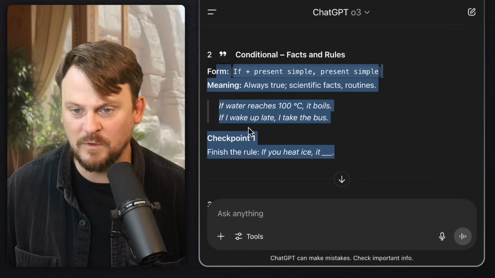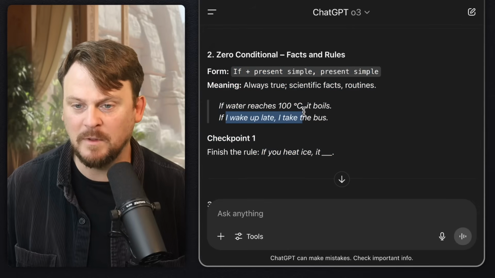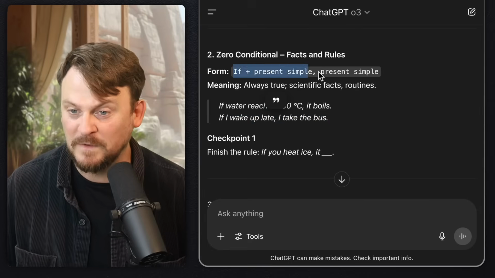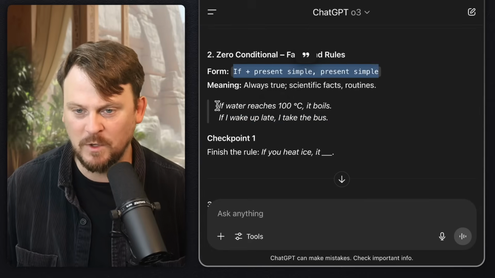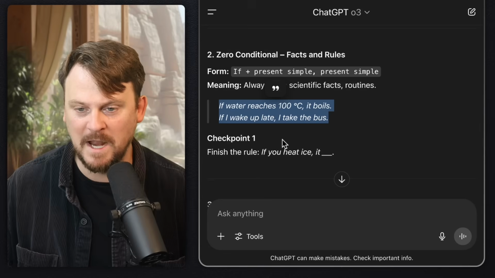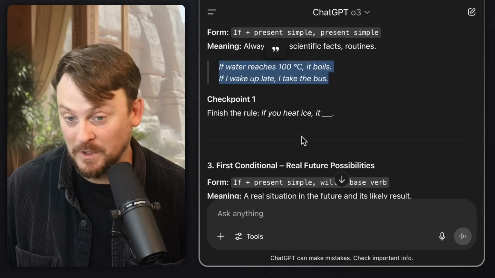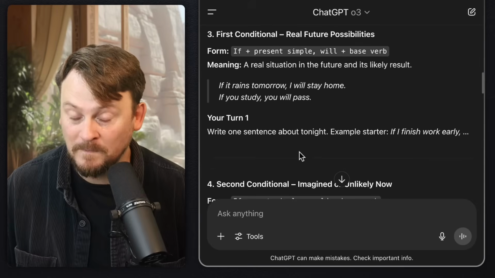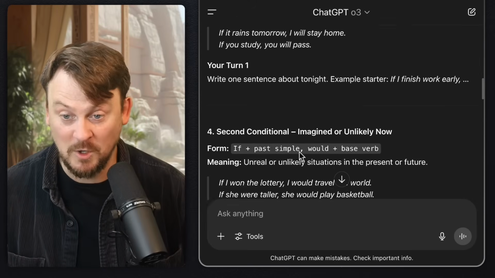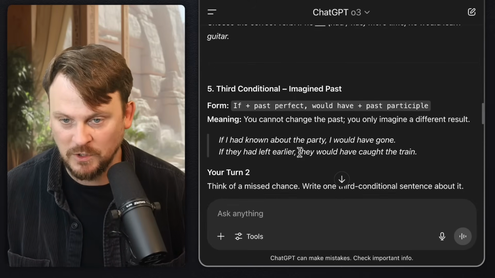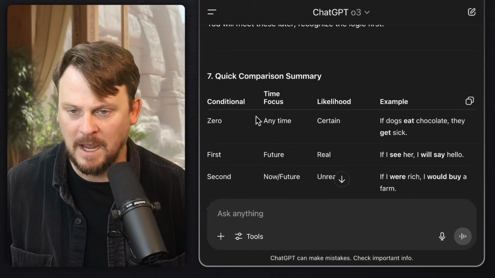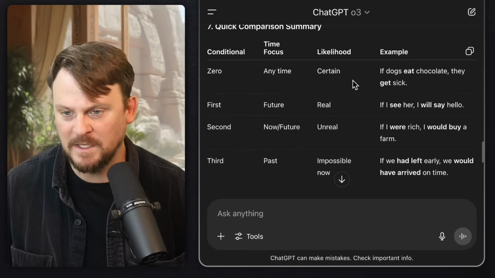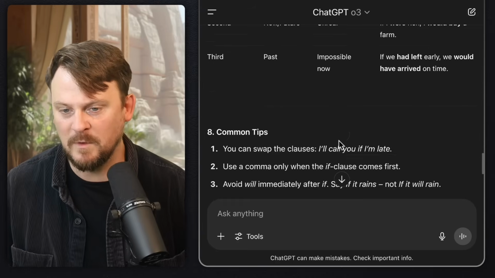If water reaches 100 degrees Celsius, it boils. If I wake up late, I take the bus. This is the 0 conditional. The form is visually very easy to see, and the examples are using this sort of special formatting that makes it simpler. So this is very simple, but that doesn't make it not good. It's very well structured, very clear, very easy to understand. And then this quick comparison summary basically gives me an overview of these to help me remember them.